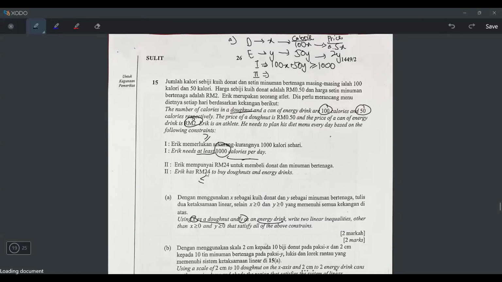Okay, number 2, Eric has RM24. See, talking about price. So later don't take XY, don't take 100X 50Y. You have to look at the price. So Eric has 24 to buy donuts and energy drink, means 0.5X plus 2Y must be less than or equal to 24. Done already. So A, 2 marks. This is the working for A.